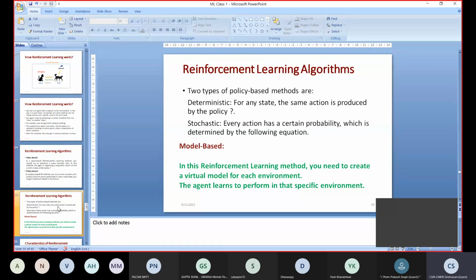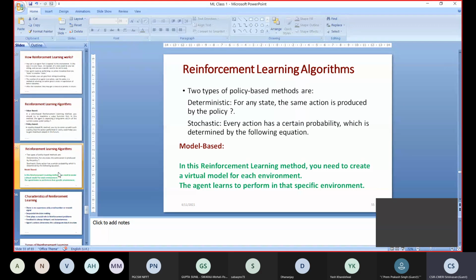Okay, so the last one is model based. One is value based, policy based, and model based. In model based, in some situations things are very easy. I told an example of training a cat. It can be simulated, and we can execute that training process. But for some applications like launching a missile or firing a weapon, I cannot do it in real time.